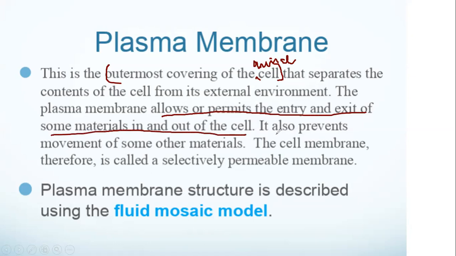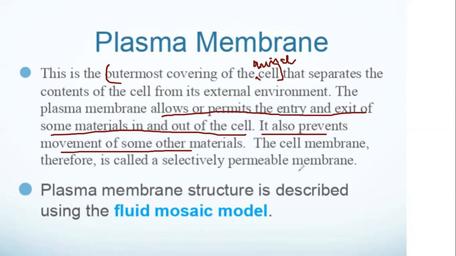It also prevents the movement of some other material. So what is it known as? Due to this property of the plasma membrane, cell membrane, it is known as semi-permeable membrane. Semi-permeable membrane, exactly, everything. That is selectively permeable and allows only certain substances to enter and leave the cell.